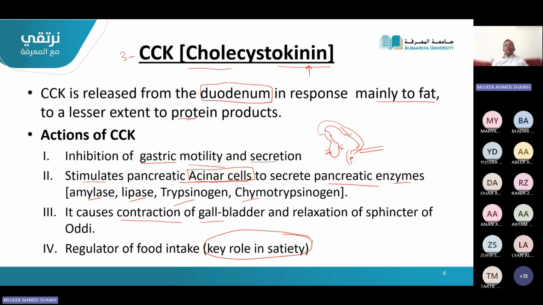No need to eat more. So CCK has another special function. It will regulate the food intake. Please remember this is another important function of CCK, a role in satiety, making the person feel as if he has taken enough food.